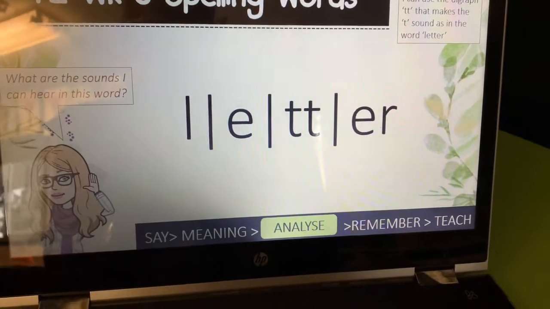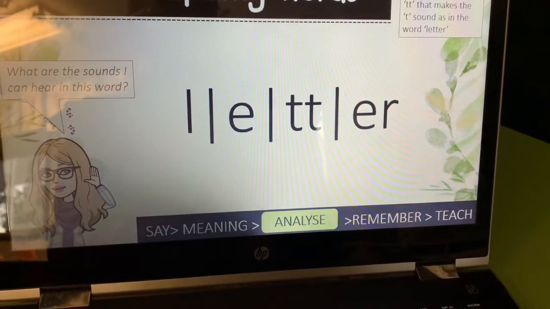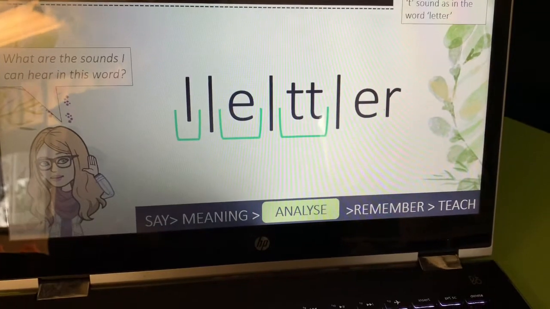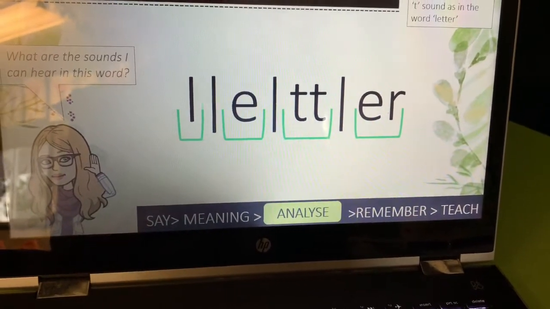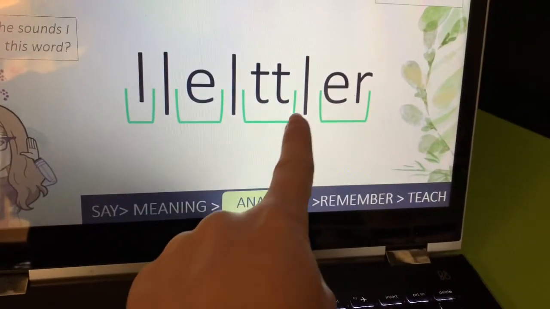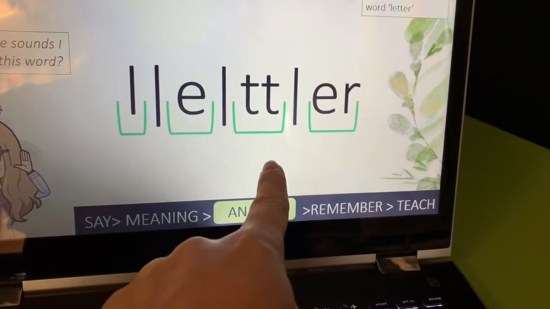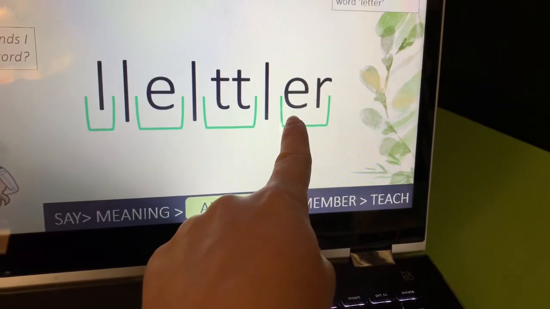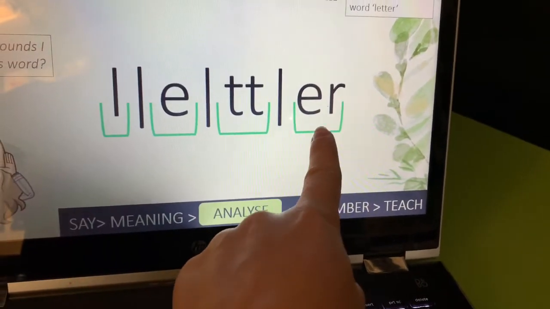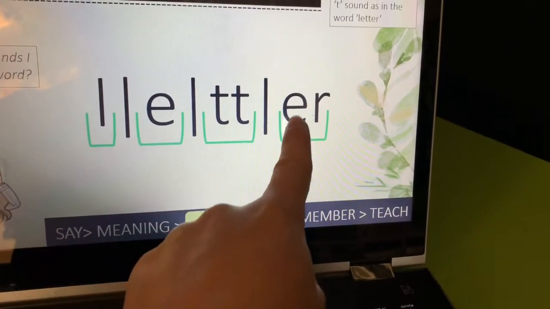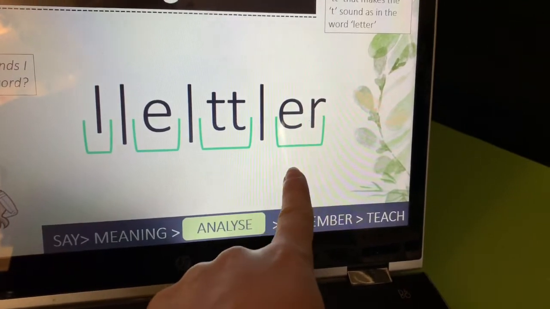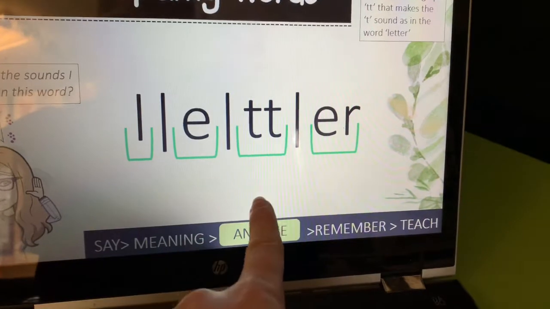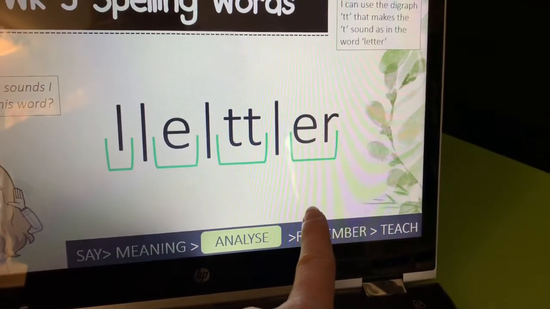Let's look at the sounds that we can hear in the word letter. We can hear the sounds L, E, T, R. You can see here that the digraph TT is making the single sound T. You can also see that we have another digraph in this word, which is ER. Now in this word letter, the digraph ER is making the sound R. The letters are L, E, T, T, E, R.